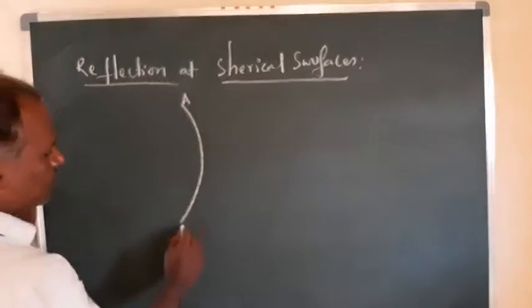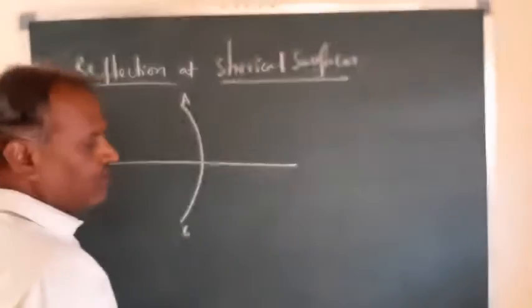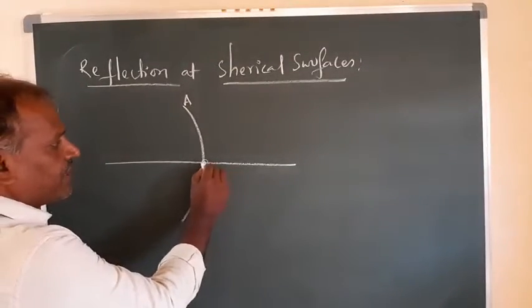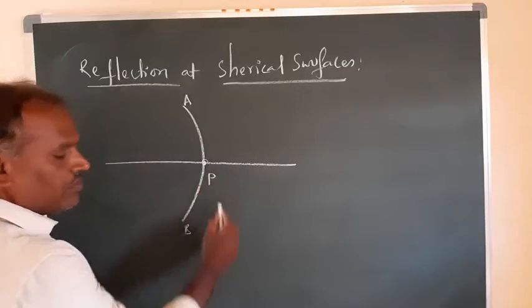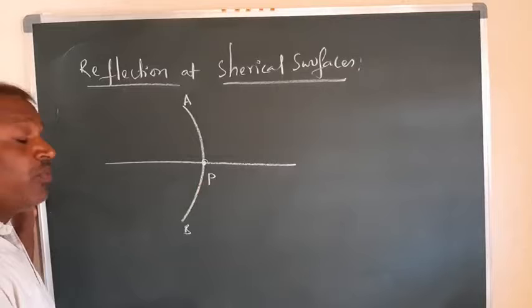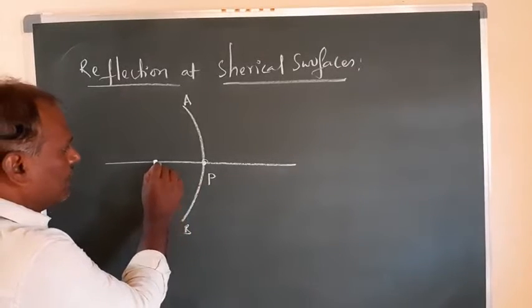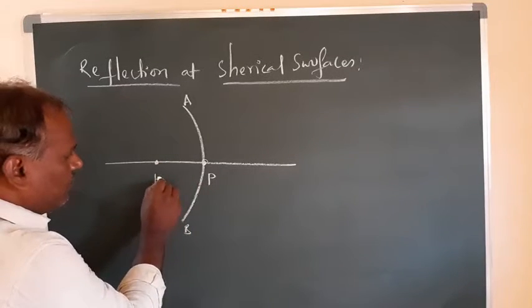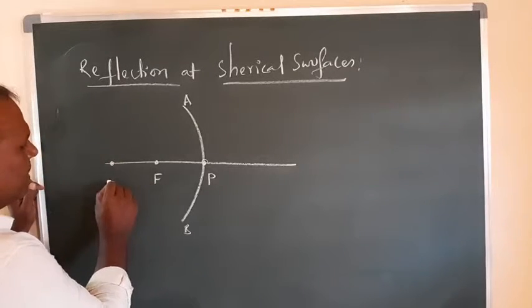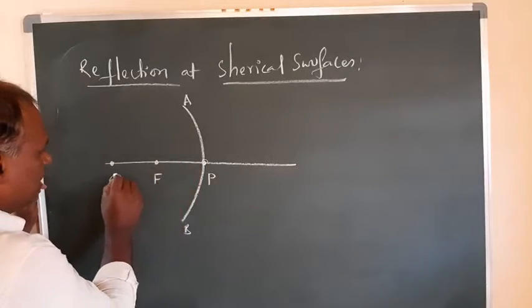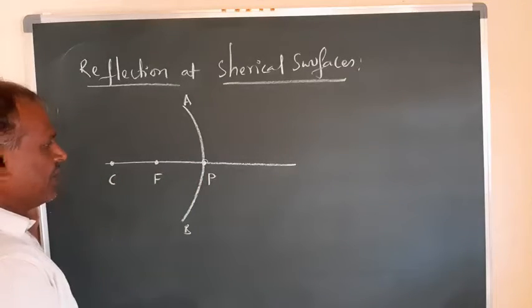This is the size A to B, and this is a straight line which is passing through the center of this AB. There we can call a point P, which is nothing but the pole. I'll tell you what it is. And there is a point we can call F, and there is one more point which is the center of this curve. It is called the center of curvature, C, right?